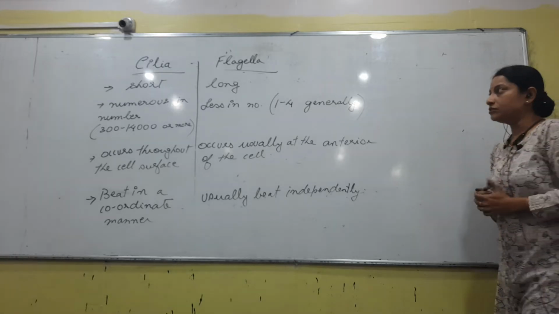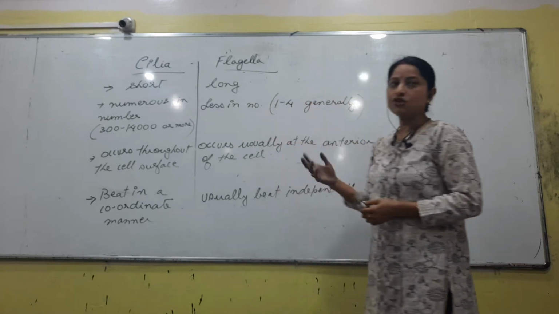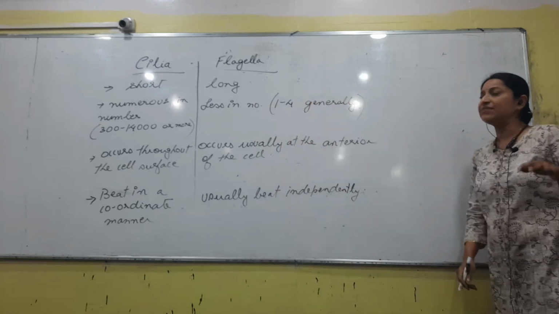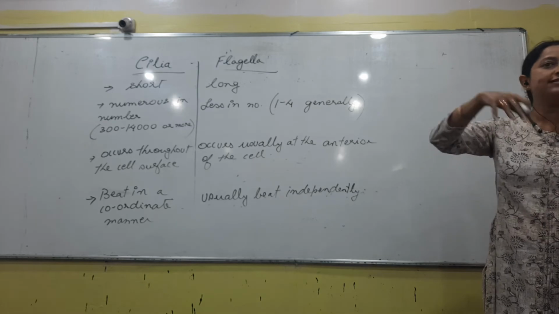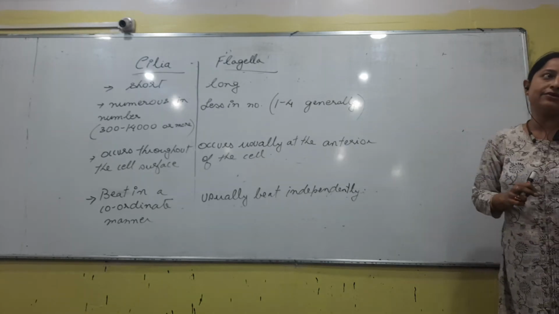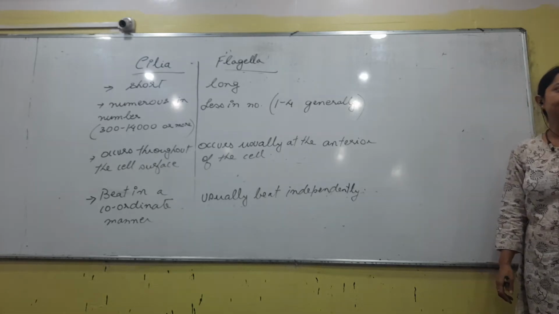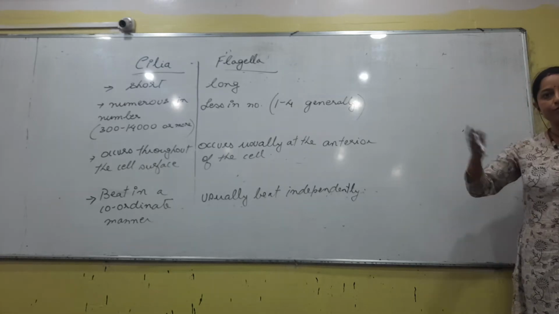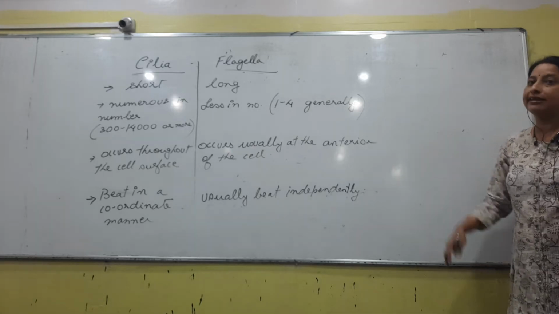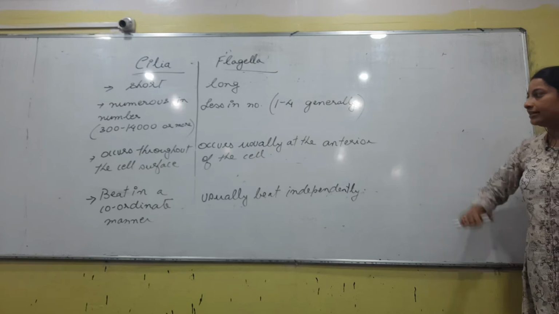So, certain points of cilia and flagella, these are the points that we know, right? One is short, one is long, etc. Cilia is found almost all around the cell, right? Flagella arise at a particular point. I think you know the words anterior and posterior. Anterior is towards the front of the body, posterior is the backside, far away. Cilia occur throughout the cell, flagella usually at the anterior.